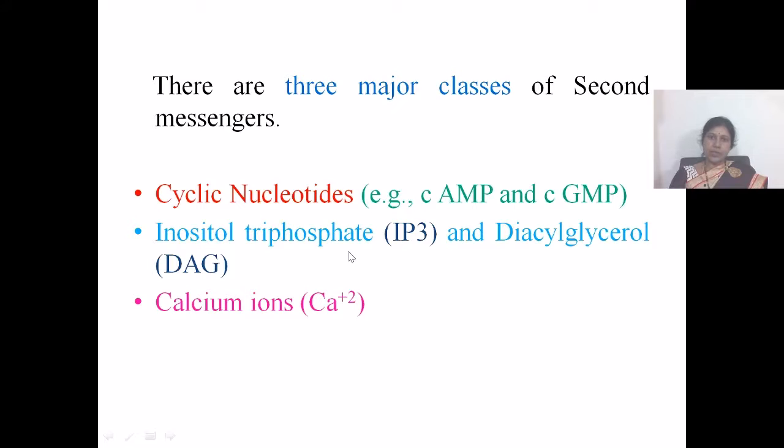Inositol triphosphate is a soluble molecule that diffuses through the cytosol and binds to the receptors present on the endoplasmic reticulum, and this causes the release of calcium ions into the cytosol.